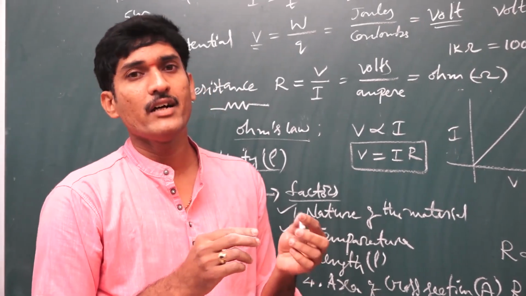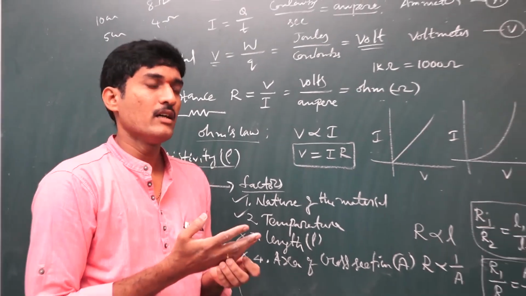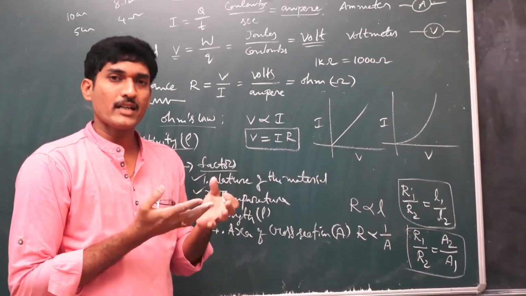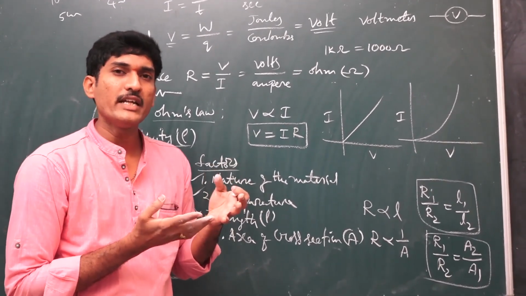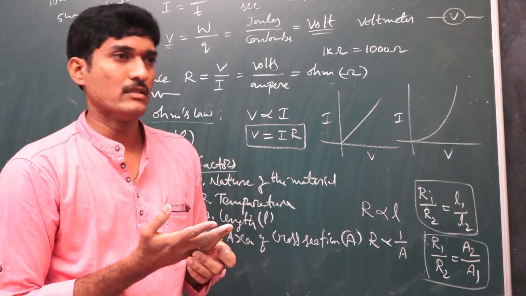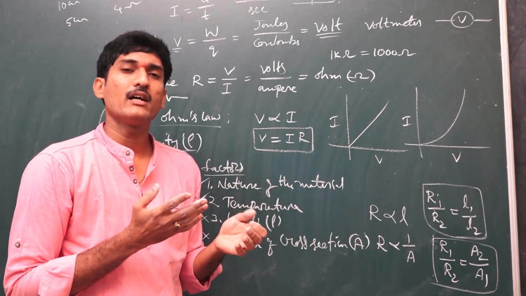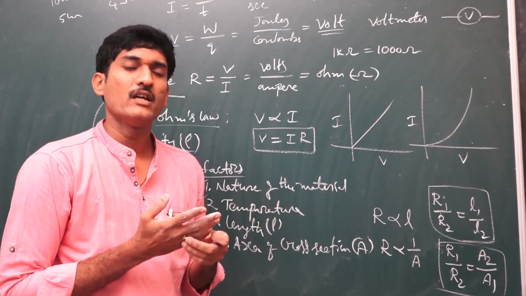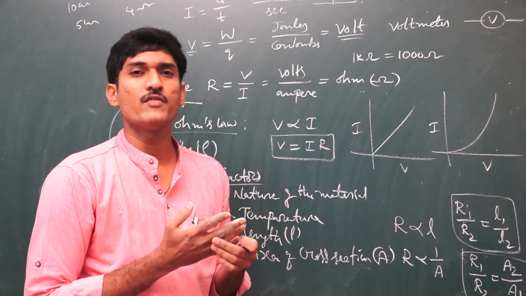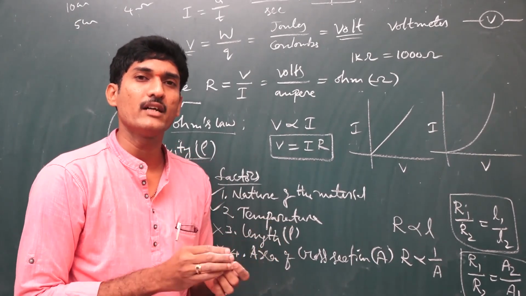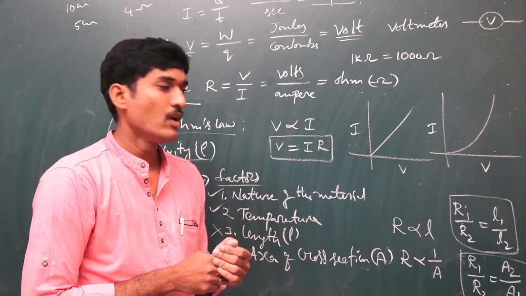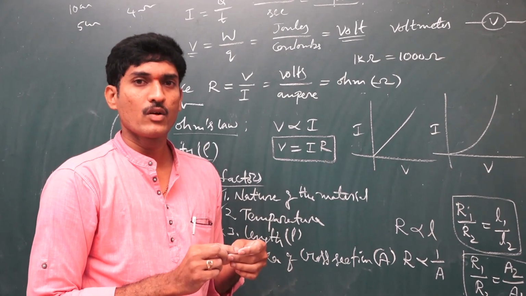A very low resistivity indicates a good conducting nature, like silver. And air, glass, rubber act as insulators, which have very high resistivity values. Based on that you may answer the questions.